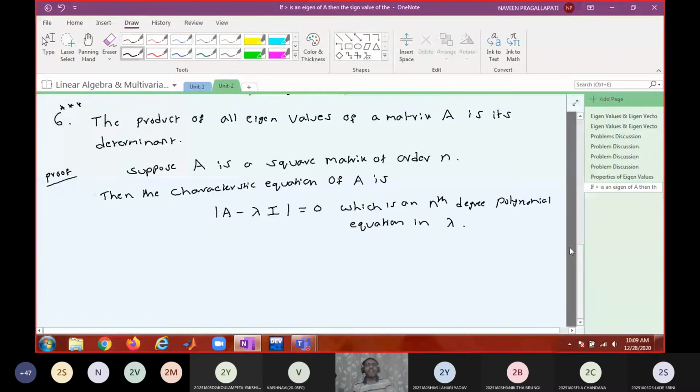So every nth degree polynomial equation will have exactly n roots. Is that okay? So let lambda 1, lambda 2, and so on, lambda n be the roots of the characteristic equation. Observe and listen carefully.